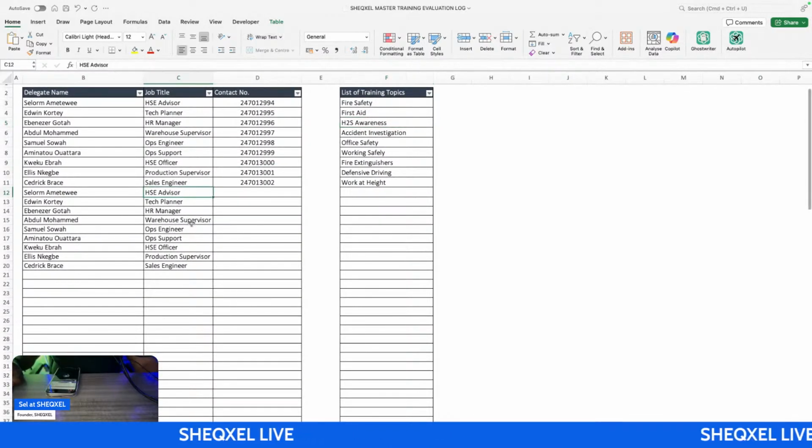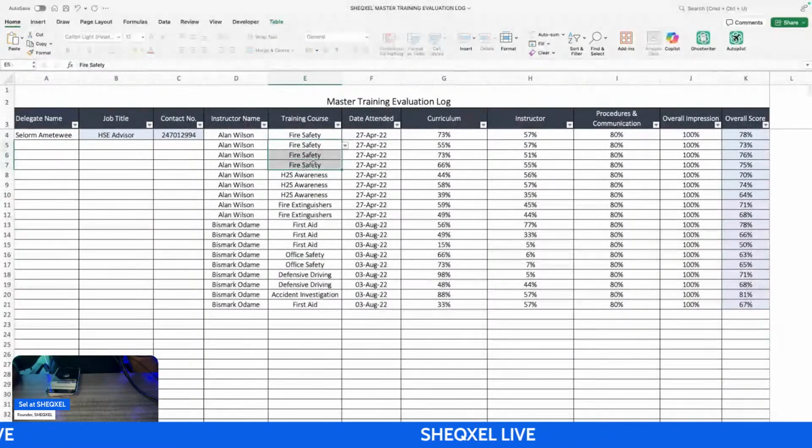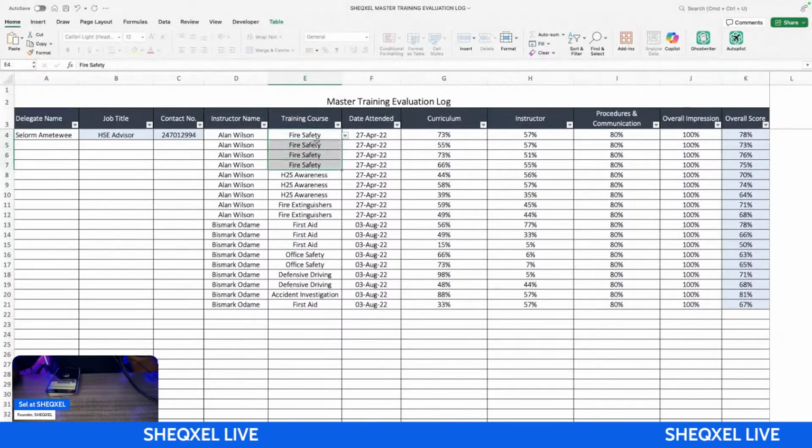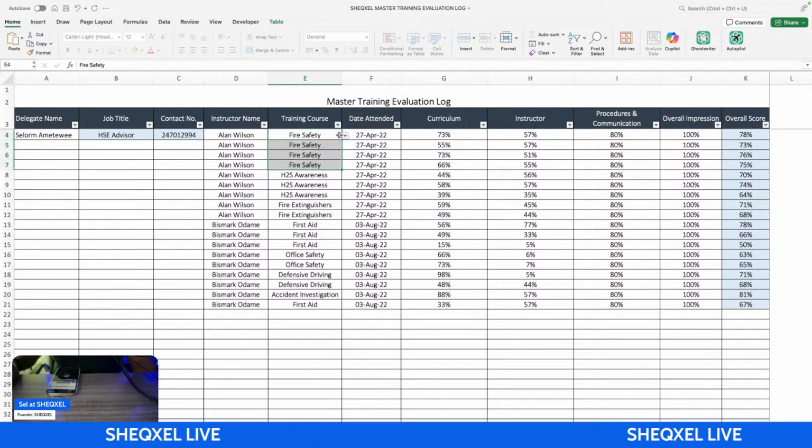Because when you make a typo, it means these entries are going to be distinct. They're not going to be the same. It's going to be changing. Like, you can get a report where you are showing fire safety on one graph, then there's another fire safety on another graph, and it's all confusing. So to keep the names consistent, we select from the drop-down list, right?